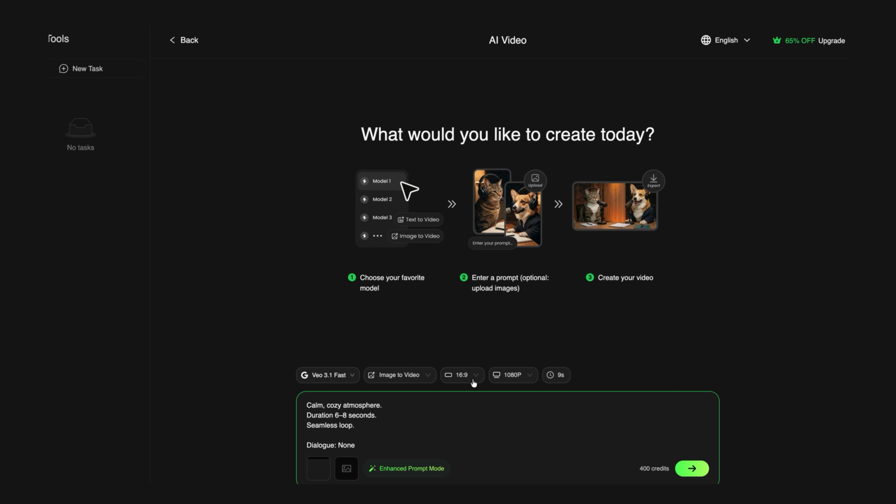Now that your image is uploaded, the next step is to adjust the settings. Set the aspect ratio to 16:9, then change the resolution to 1080p and make sure the duration is set to 8 seconds. Once you've matched all these settings, you can go ahead and click Generate.